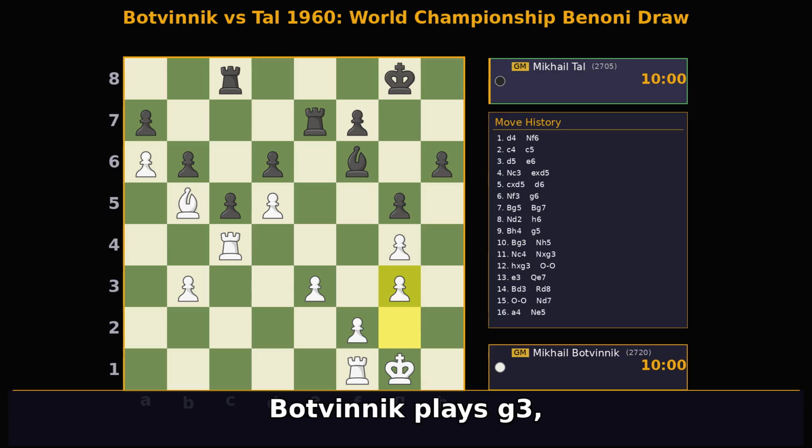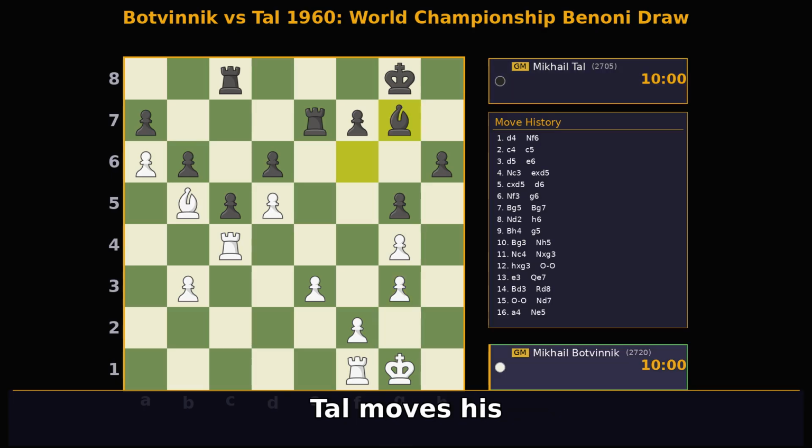Botvinnik plays g3, consolidating his kingside pawns and preparing for further advances. Tal moves his bishop to bg7, bringing it back to a safer and more active square. Botvinnik plays rd1, centralizing his rook and preparing to support his pawns.